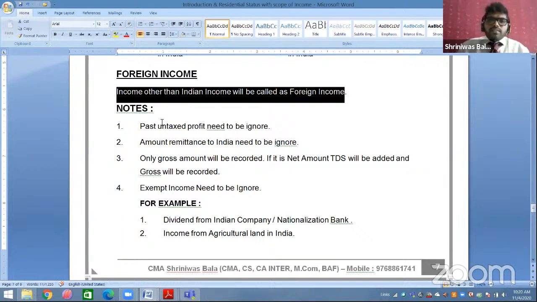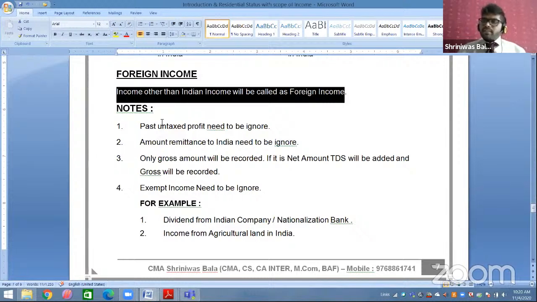Four notes have been mentioned. First note: past untaxed profit needs to be ignored. Like we are calculating income for the previous year 1920, so we have to include income only related to 1920. Any income related to 18-19, 17-18, 16-17 is to be ignored. Even if the question mentions anything related to past profit or past income, you have to ignore it.